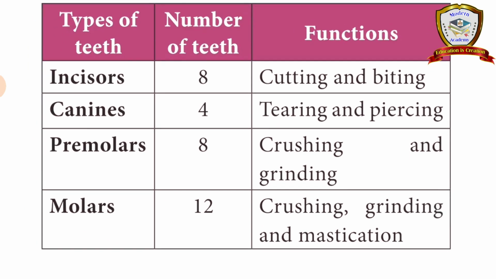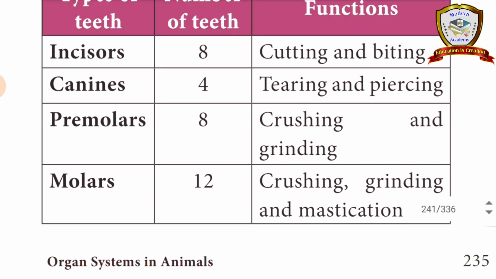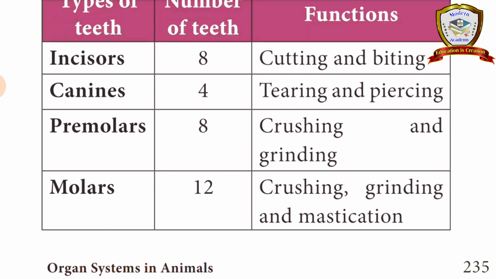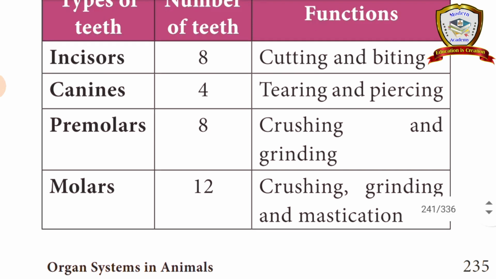See this, 4 types of teeth are there. The number of teeth and function: first, incisors, 8, each jaw 4, used for cutting and biting. Canines, 4, each jaw contains 2, used for tearing and piercing. Next, premolars, used for crushing and grinding. Molars are used for crushing, grinding and mastication. So these are the functions of teeth.